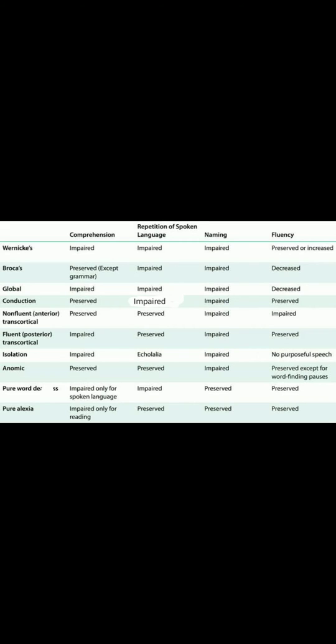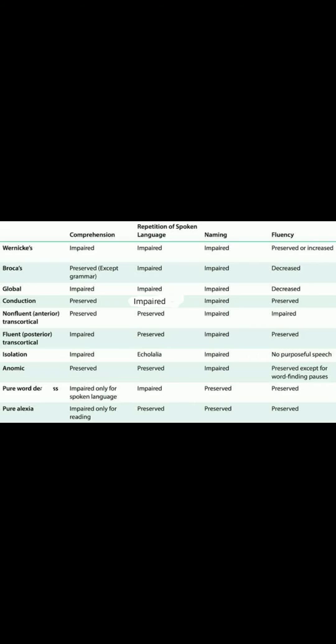Then definitely, if you ask him something, he will repeat it. But there is no fluency because he is not going to discuss with everyone. He will be very focused, right? That's how the anterior non-fluent aphasia is the character of a first bench person in the class. He will be comprehensive. He can understand everything. That is the character of a first bench person, right?